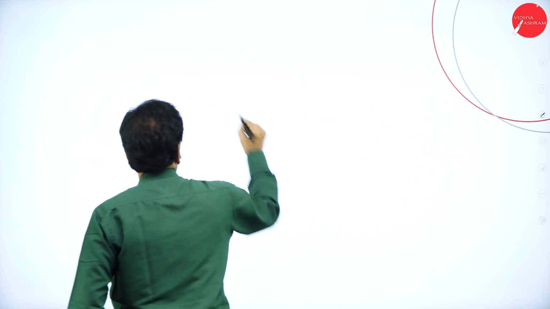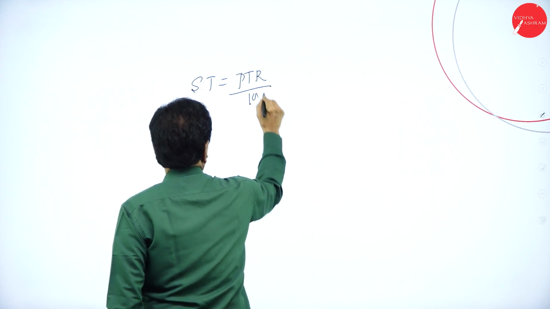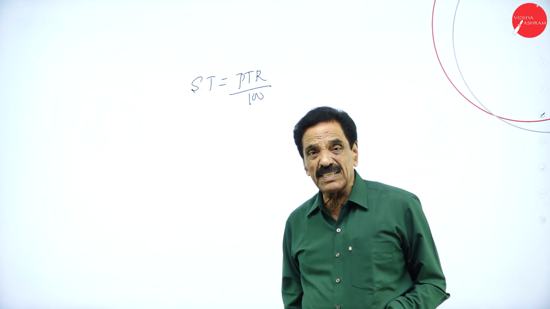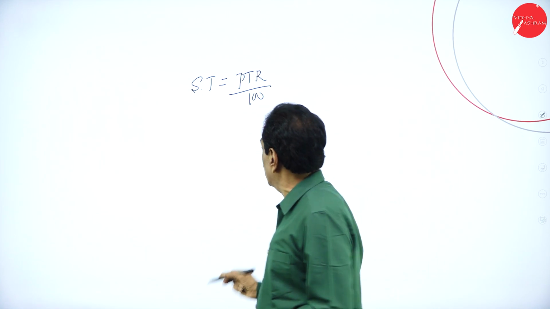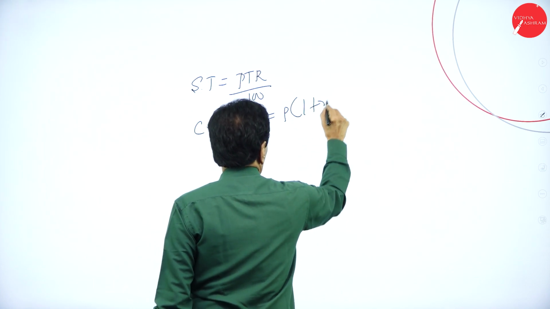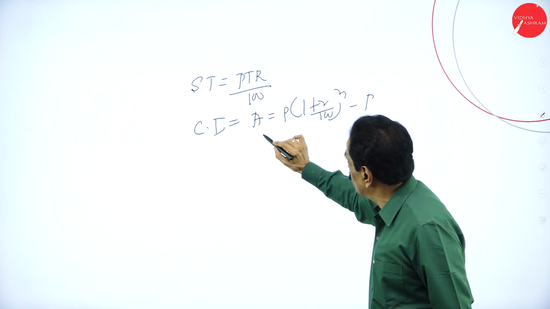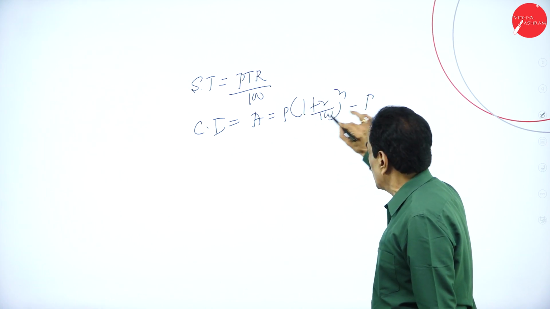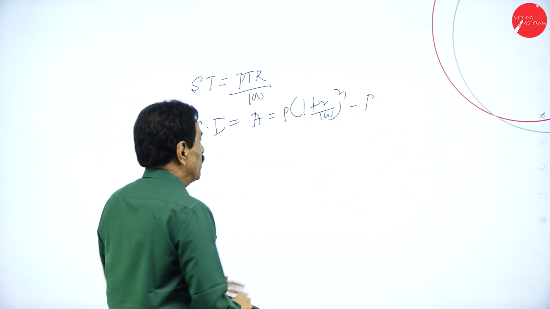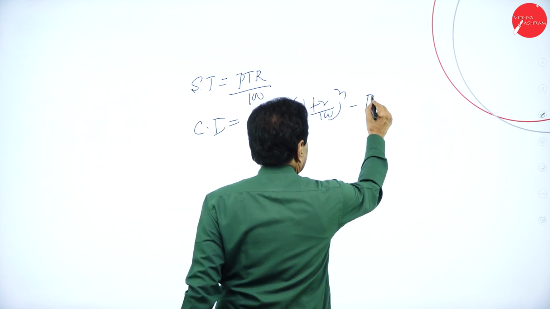So here, simple interest, SI, is equal to PTR over 100. P is the principal money, T is the time, R is the rate, and we divide by 100. Whereas compound interest is A equal to P(1 plus R over 100) to the power of n, minus P. A is the amount. If the principal is deducted, we get the interest. If we deduct the P now, we'll get the interest.